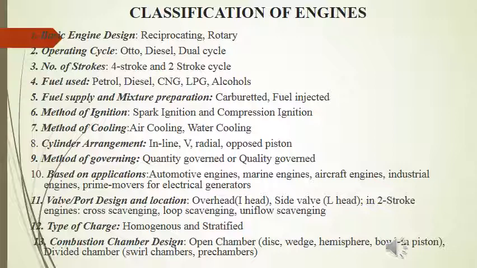Whereas in the case of quality governing, which takes place in diesel engines, as the load or speed varies, the amount of fuel varies, keeping the quantity of air almost constant. So in quality governing engines, which are diesel engines, the quality of the mixture varies, whereas in quantity governed engines, the quality of mixture remains almost constant. It is the quantity of the mixture that varies in quantity governed engines.